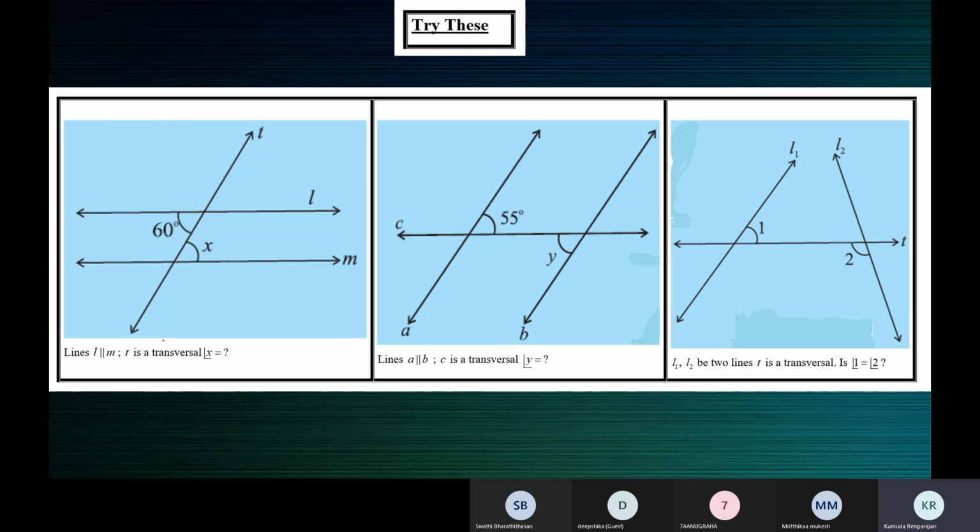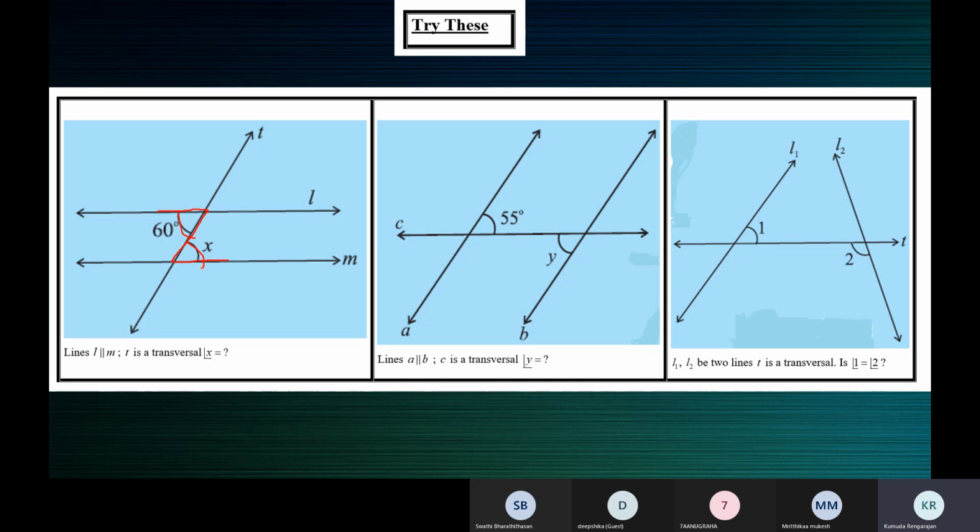L is parallel to M. When the lines are parallel, alternate interior angles are equal. And why are they alternate interior angles? You can see they are formed in a Z. So here is one angle, here's the other angle. So X is equal to 60 degrees.